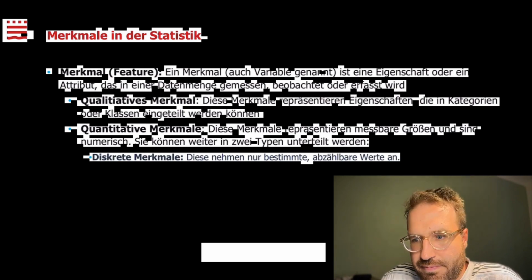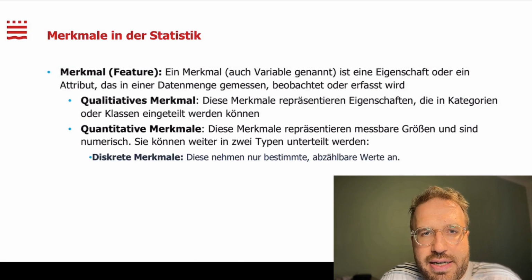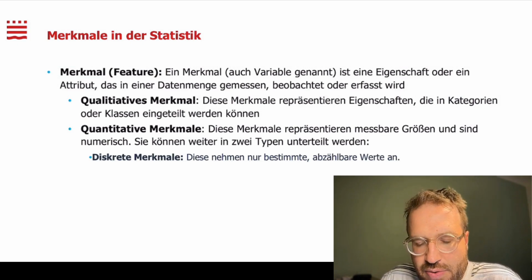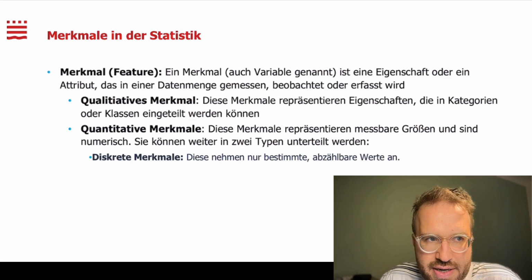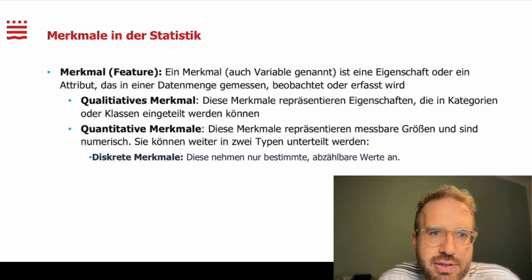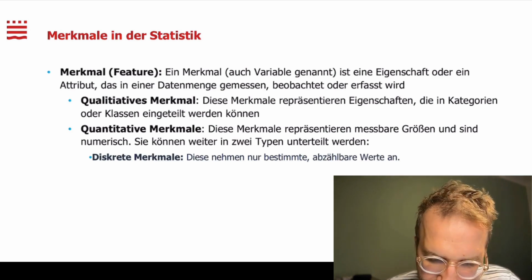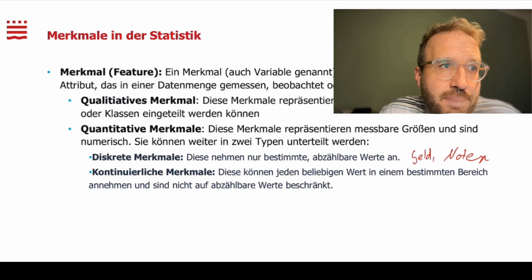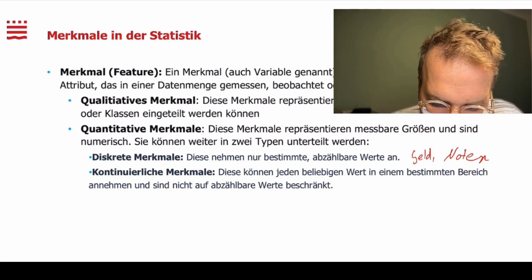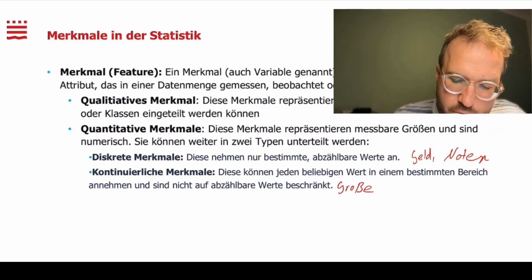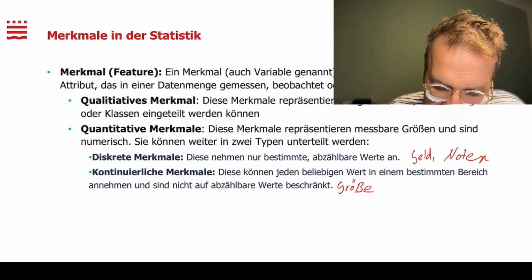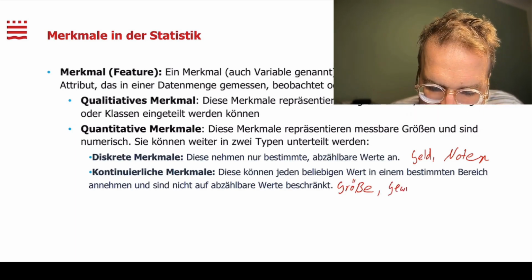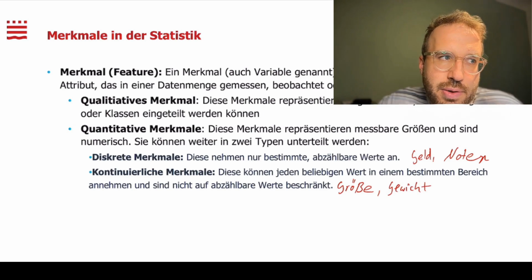For example, school grades. School grades cannot have arbitrary decimal places, but only 1, 2, 3, 4, 5, or 6. That would be one possibility. Or money. Money also only represents discrete values. 0.01 is the smallest currency unit that exists. And then there are continuous features. These are features that can take any values. And these are things like size or weight, for example. Everything that can be specified with arbitrary precision.